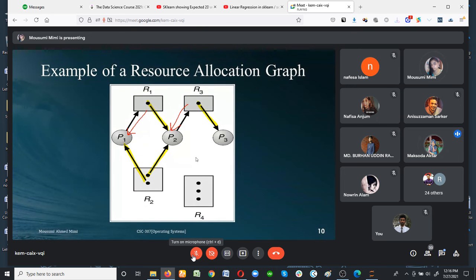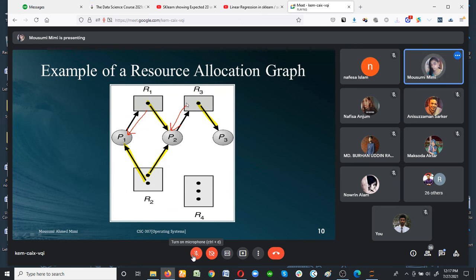Okay, look here. First, my process 3 already holds resource 3 and is not waiting for any resources. So first process 3 will complete the execution of its tasks and release resource 3.